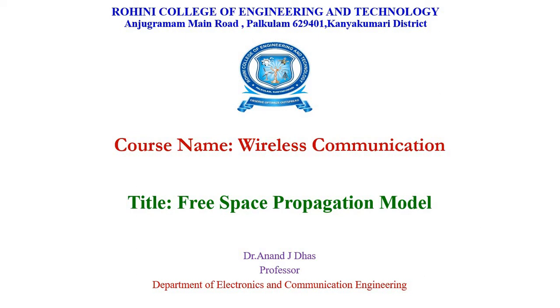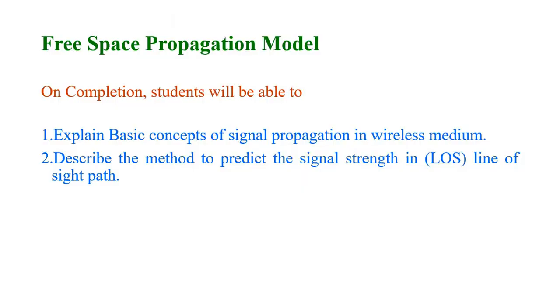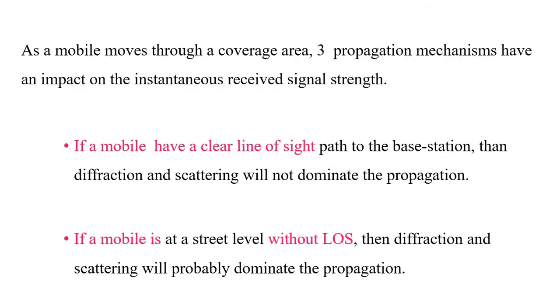In this lecture class, we are going to learn about the free space propagation model. Before going to see about the free space propagation model, we can just go through some basic concepts with regard to that. When a mobile is moving in a particular cell region, the signal coming from the transmitter antenna, that is from the base station towards the mobile, will be affected by some propagation effects, maybe because of diffraction, scattering, or reflection.